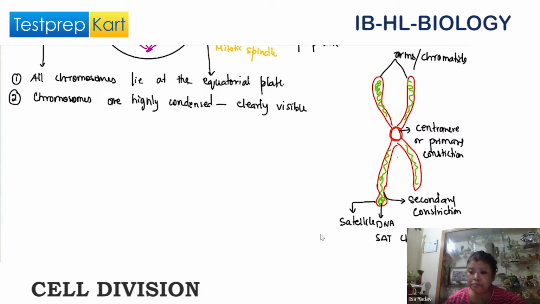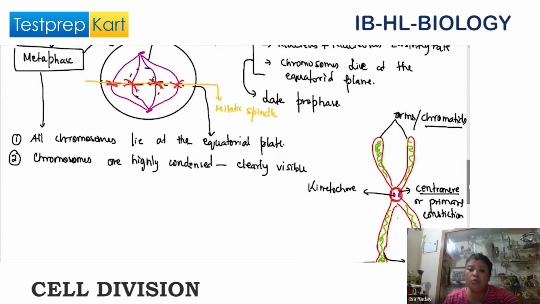All right. Now, the arms are called what? Chromatids. This primary constriction is called the centromere. Now, in this primary constriction, there are two knob or button-like structures. These knob or button-like structures are called kinetochores. Now you see here, Sana, I'm going to draw the chromosomes and you'll understand how they are attached.